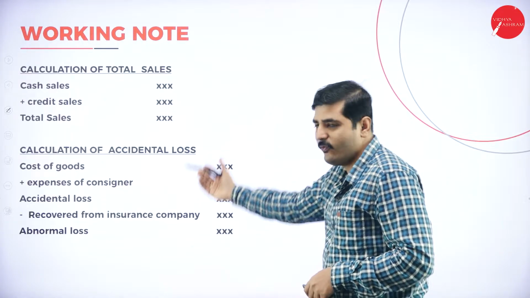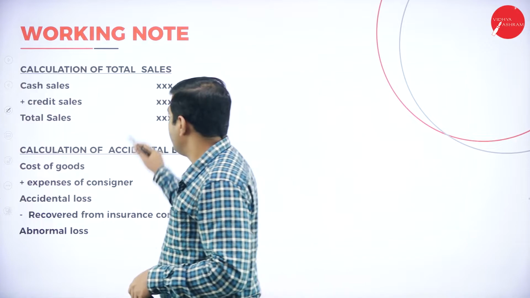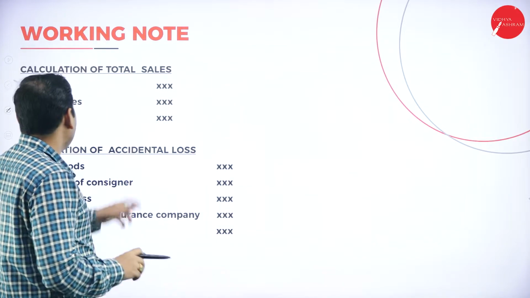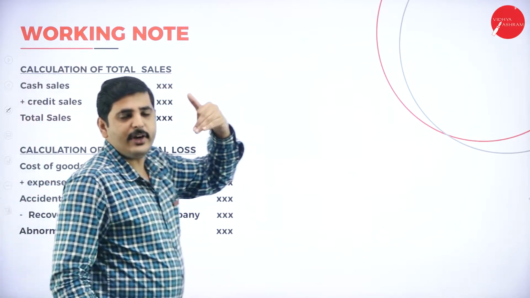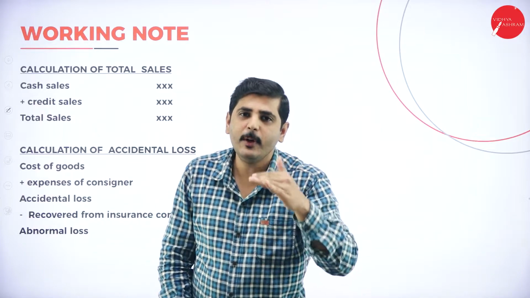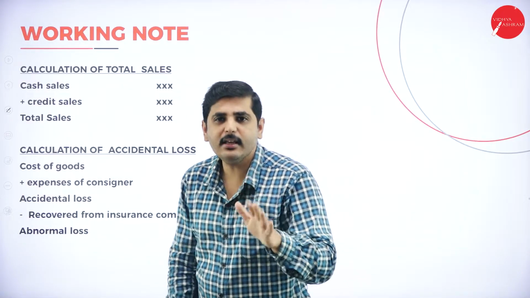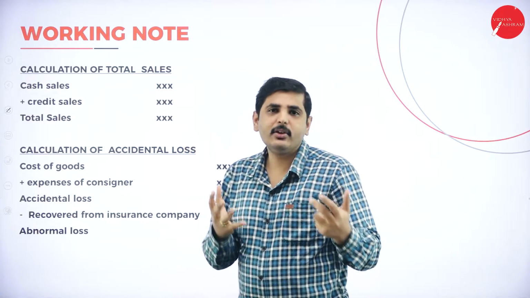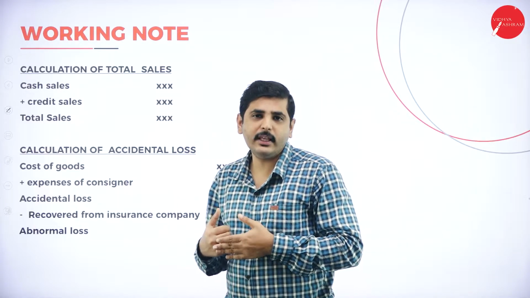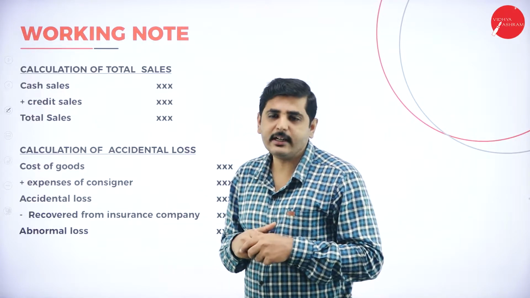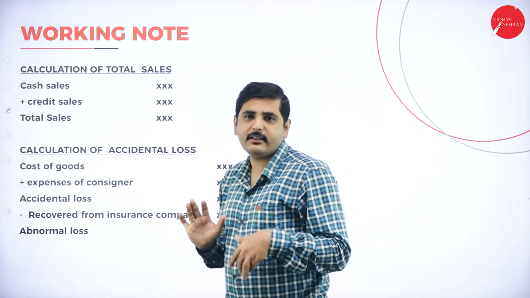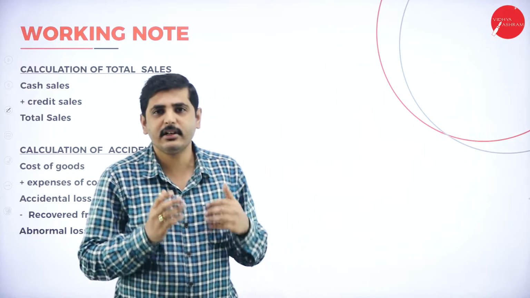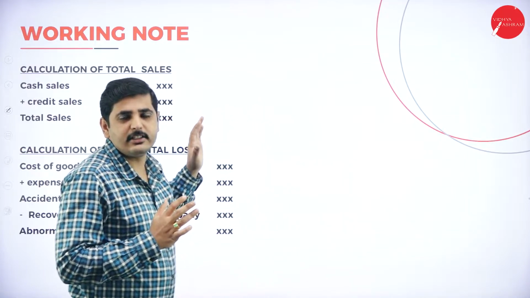Now let's go to the working note. First we have to calculate the total sales. Here we do cash sales also, and we will do credit sales also. Usually the consignor expects credit sales because he will get a continuous flow of funds throughout the year, and also he will get interest on that, isn't it? That's why the consignor always encourages credit sales instead of cash sales.